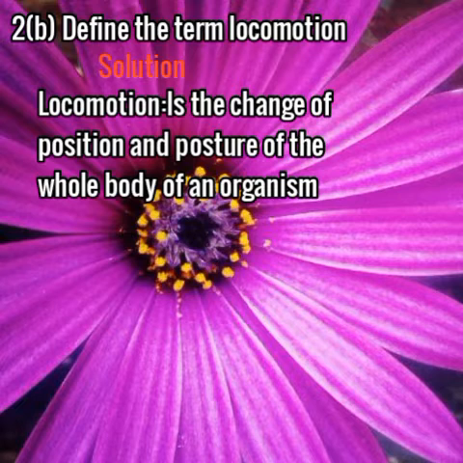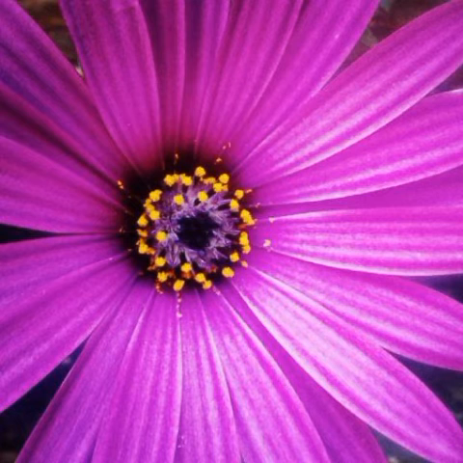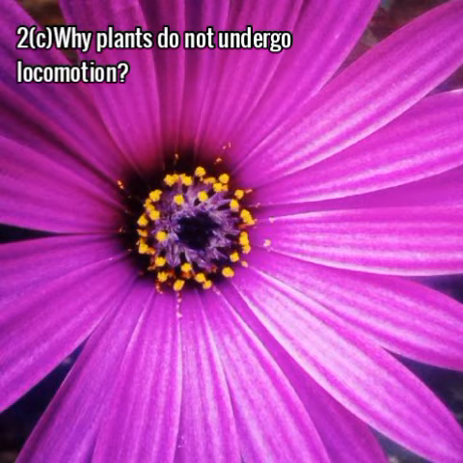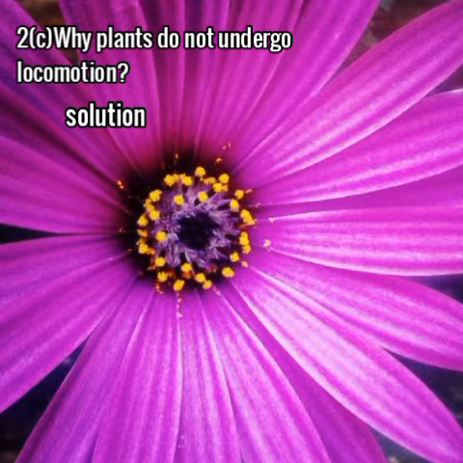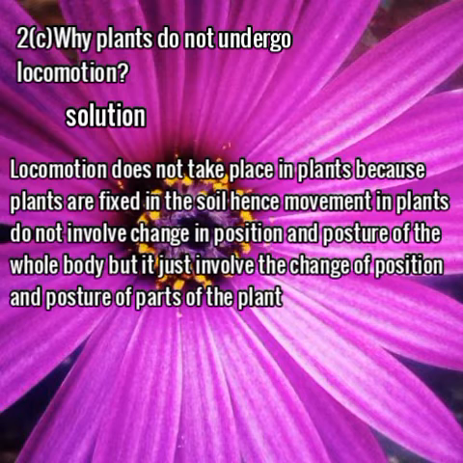C. It was asking why plants do not undergo locomotion. Locomotion does not take place in plants because plants are fixed in the soil. Hence, movement in plant does not involve change in position of whole body, but it just involves the change in position of the part of plant.